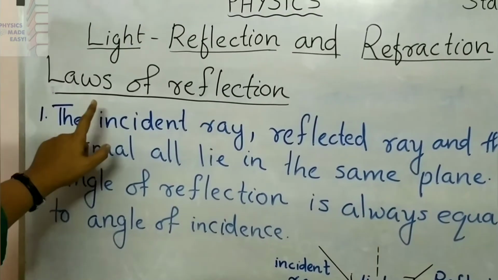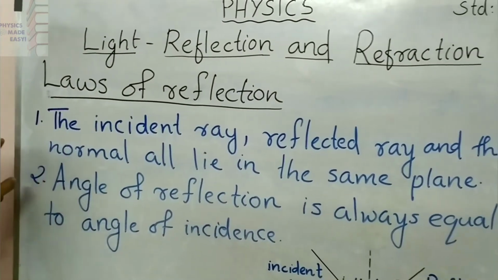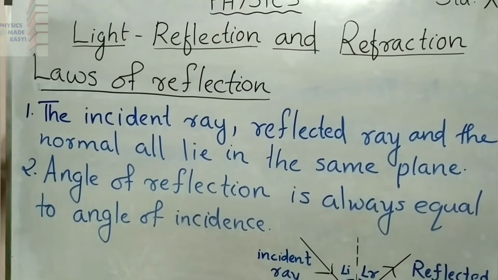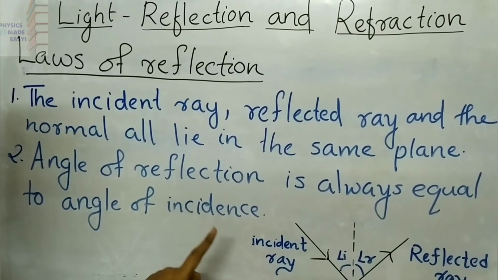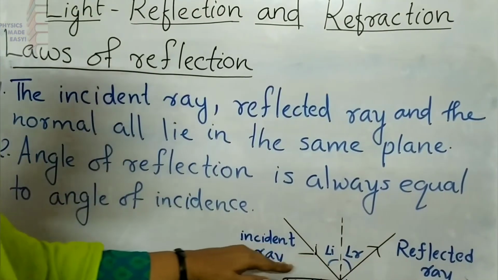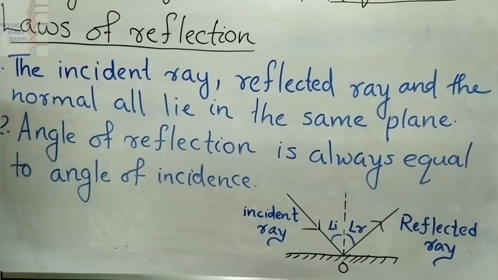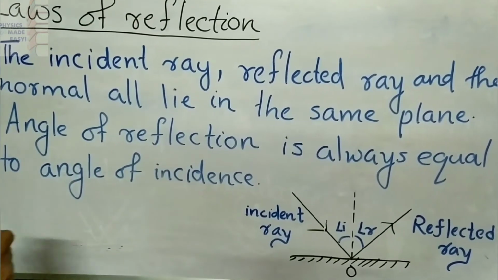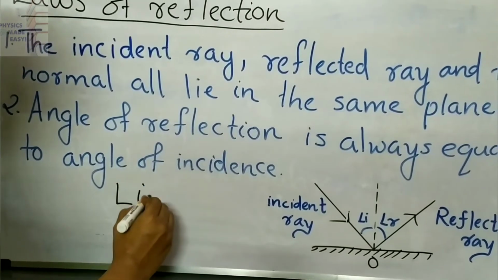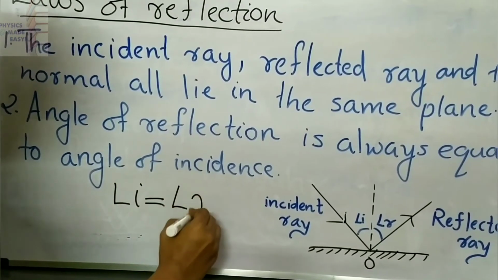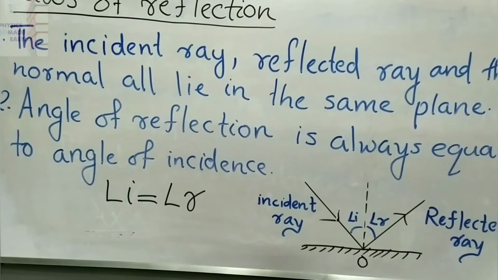So there are two points: first, the incident ray, reflected ray and the normal all lie in the same plane; second, the angle of incidence is equal to the angle of reflection.